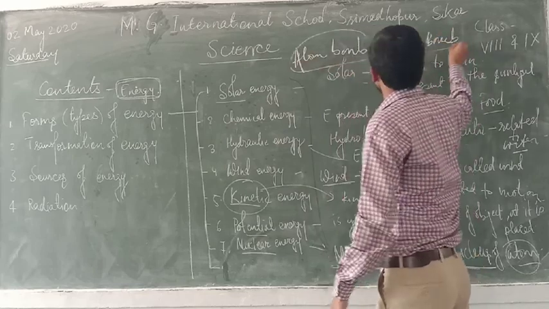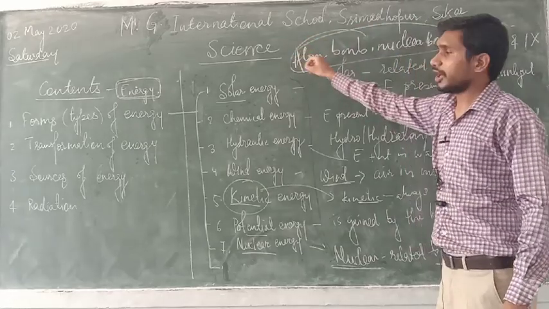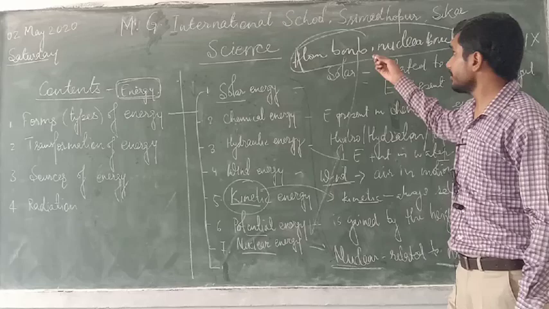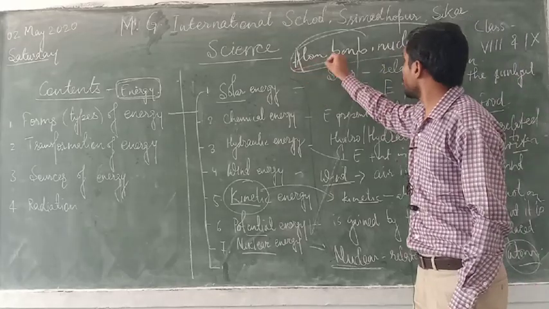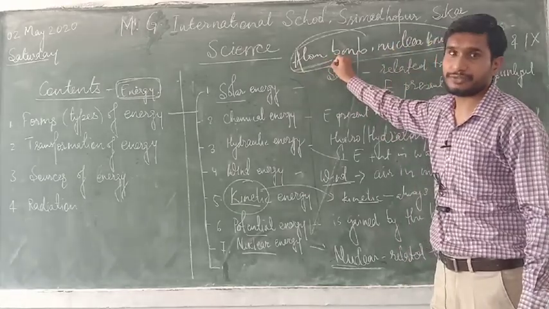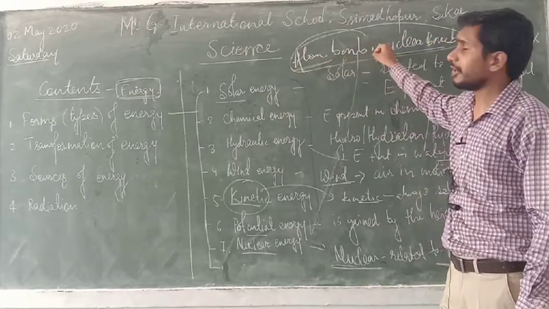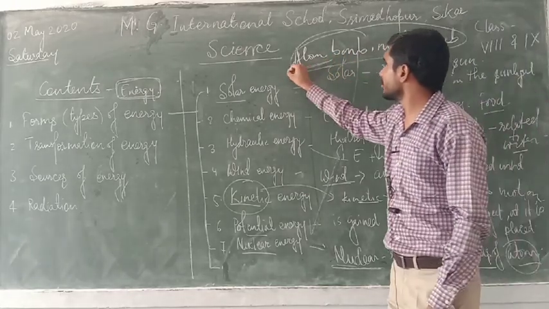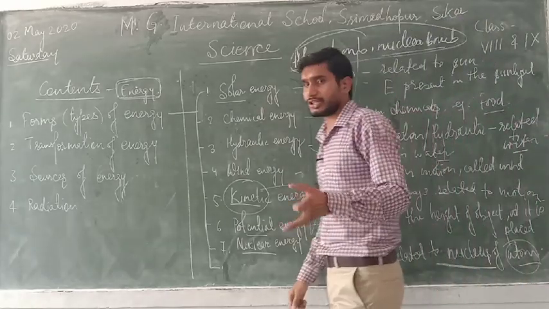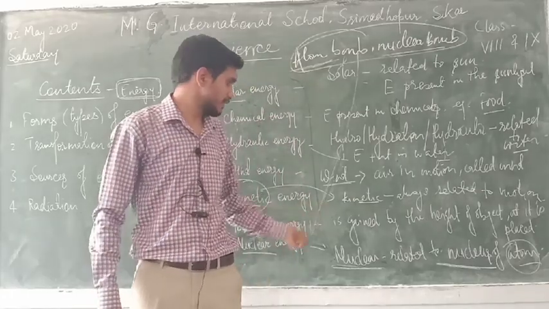These atom bombs or nuclear bombs are produced by nuclear energy. In other words, they have a great amount of energy, and when they blast, they cause enormously hazardous effects. But we can also make positive use of nuclear energy.